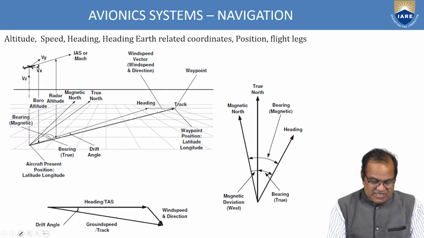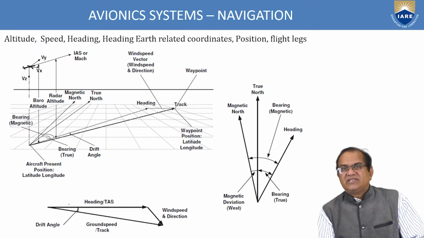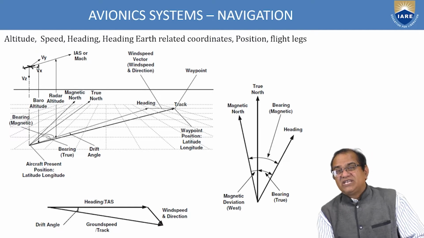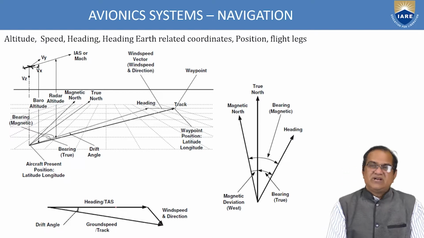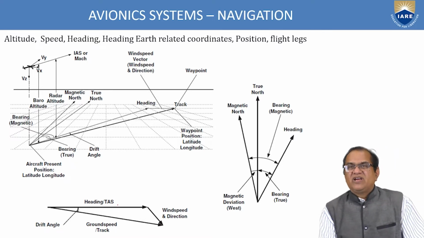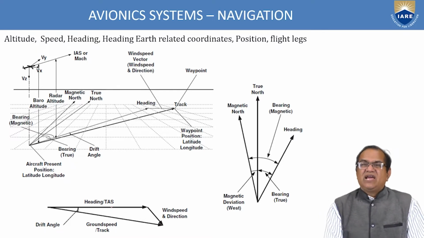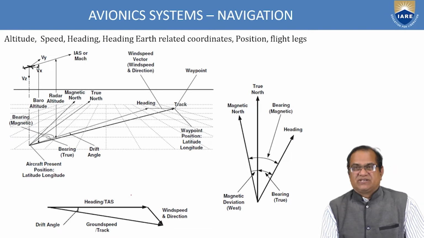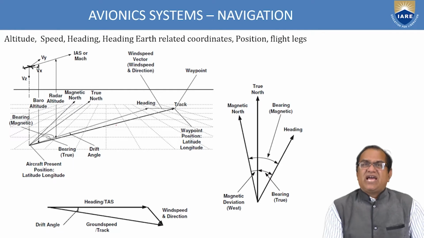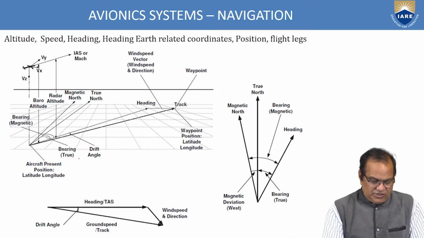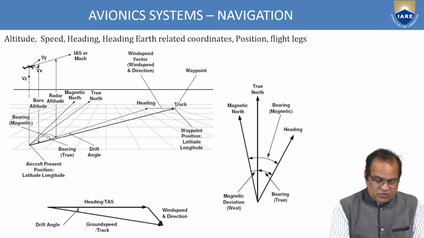If you see this one, here we have the drift angle. This is the heading, and it is a wind. If it is in this direction, your aircraft will not go in this, but it will go in this direction. So there is some drift of the aircraft which we have to tackle. We have to handle this type of situation.